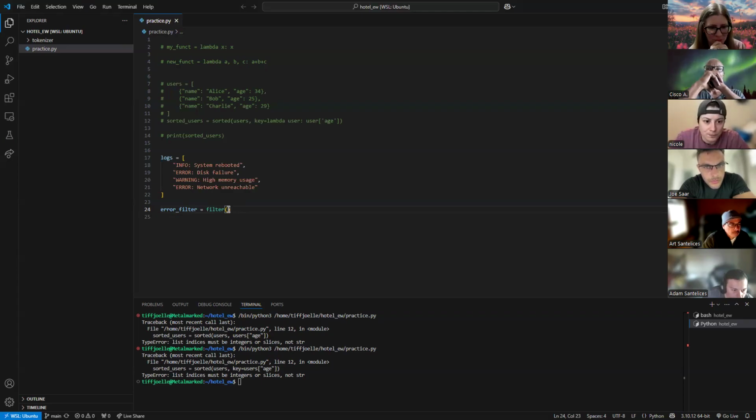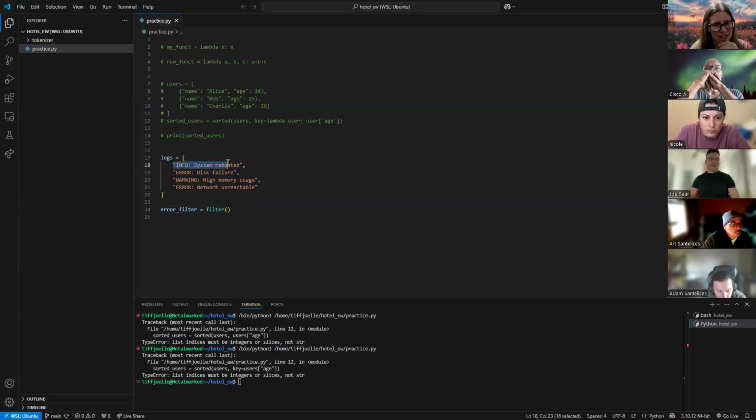Are you filtering through the log? I'm filtering through the logs, yes. And then what kind of key information am I looking for when I'm filtering through the logs? If I'm just scanning this visually, what am I looking for? The errors. The filter errors. Error. Yep. So I am looking through this list, and in each list item, I'm trying to look for something that starts with error. So we can pass in a function that identifies things that start with error, which we'll do with our lambda.